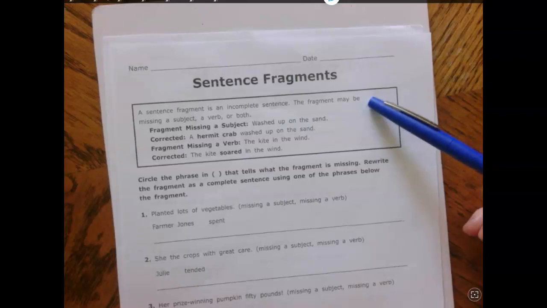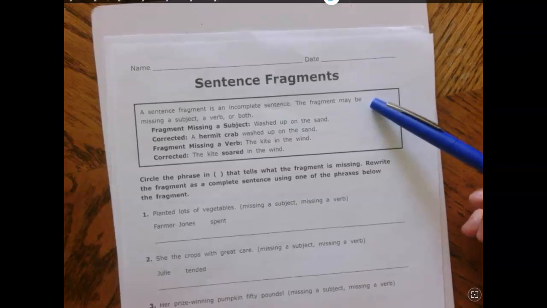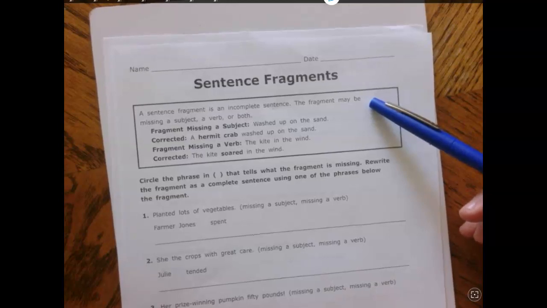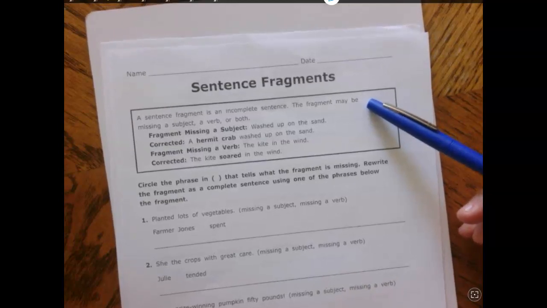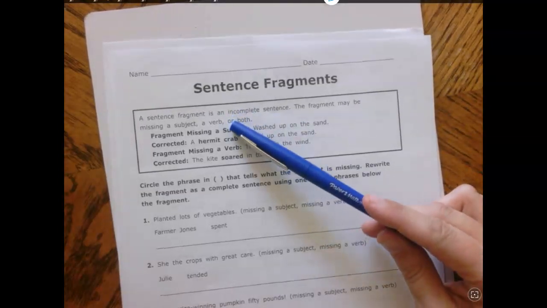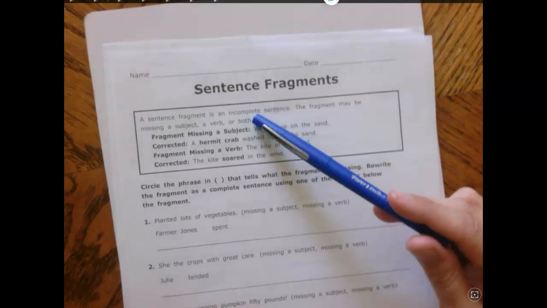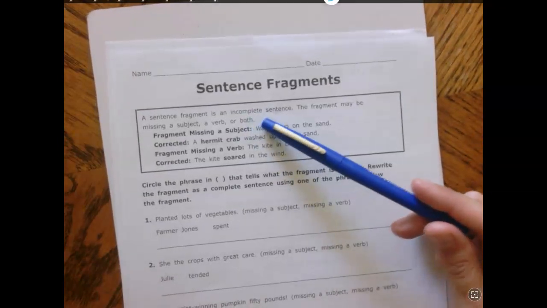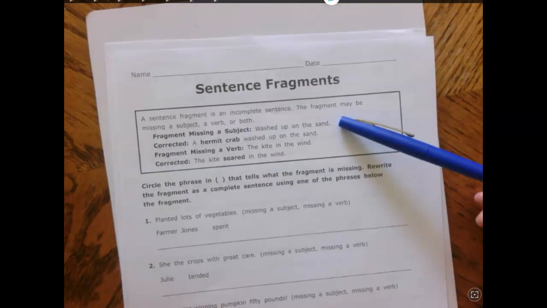A sentence fragment is an incomplete sentence. The fragment may be missing a subject, so who is the subject of this sentence, or it could be missing a verb, which is the action. Or it could be missing both of those. So here's an example. This sentence is missing a subject.